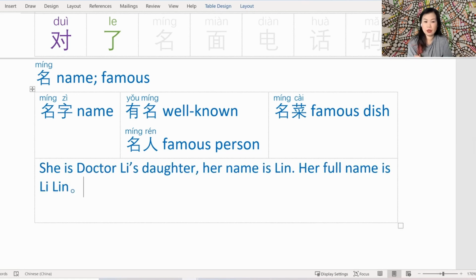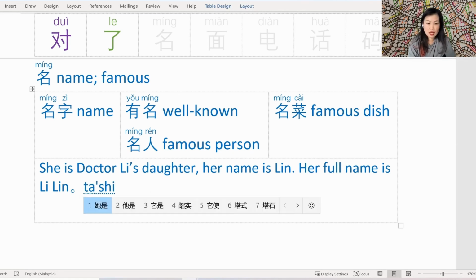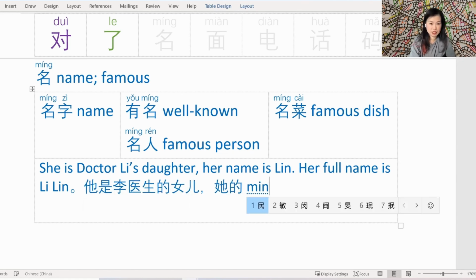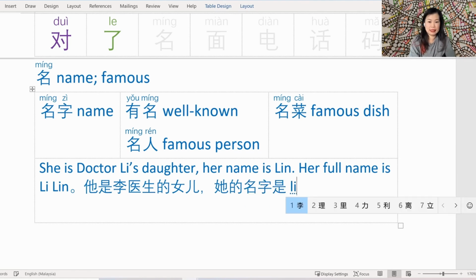Here's a simple one. I wanted to demonstrate how to use name and full name. We learned full name way back in, I think, episode 17. Let's translate this to 中文. 她是李医生的女儿，她的名字是林. Okay? 她的 what? Full name.